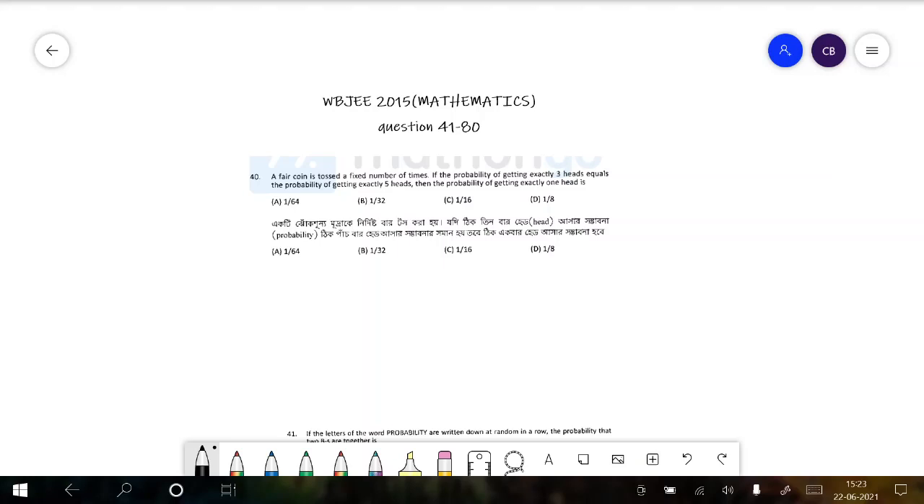So guys, today we will be solving the last 40 questions of the mathematics section of the West Bengal Joint Entrance Paper that came in 2015. So let's get started. In the first question, it is stated that a fair coin is tossed a fixed number of times. Let the number of times be n. If the probability of getting exactly 3 heads equals that of getting exactly 5 heads, the probability of getting exactly 1 head is: